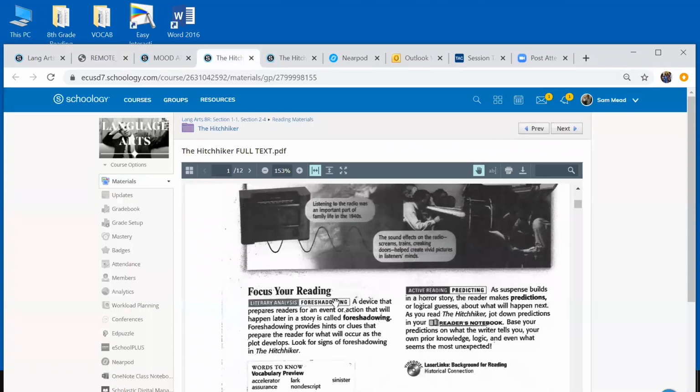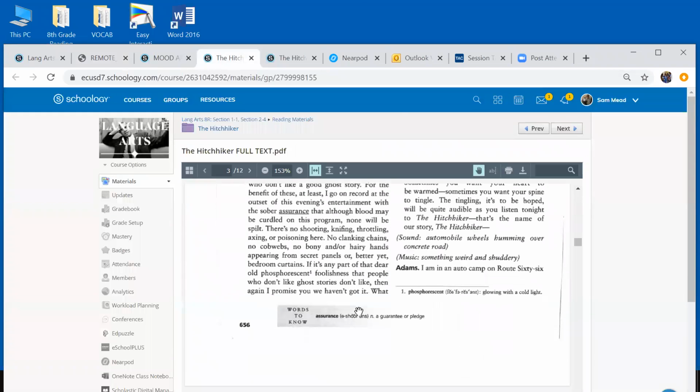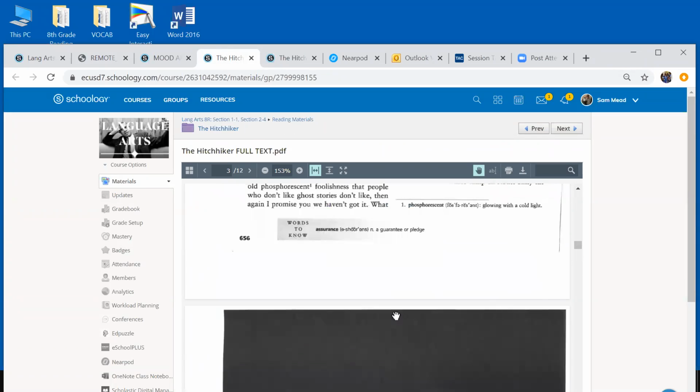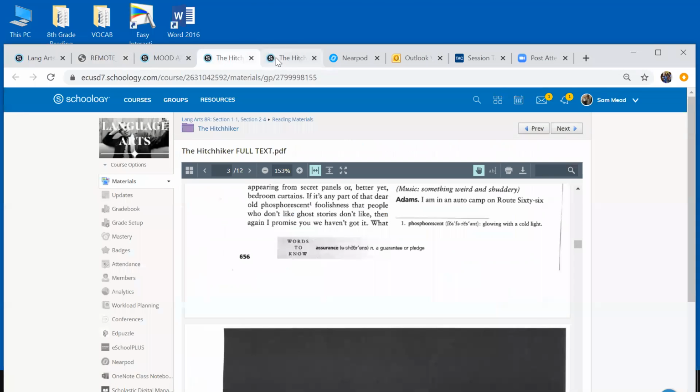The most important thing for the vocab, it's down here. They're just going to be at the bottom of the text. Say one of the words is assurance. There's your definition, right? Guarantee or pledge. And then some of them, like phosphorescent, they're kind of floating up towards the bottom, but a little bit above the bottom, right? So they're going to be at the bottoms of the text. You guys should have no problem finding them.